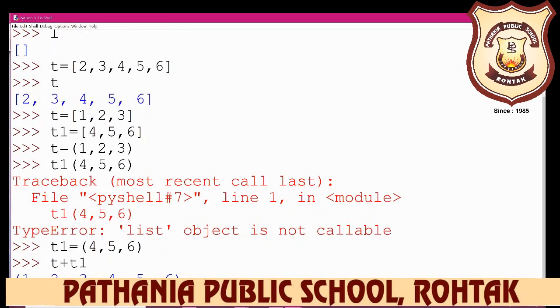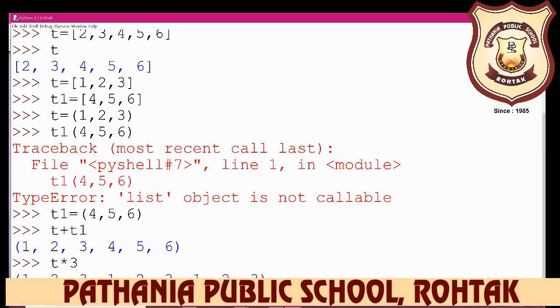For combining, you just write t plus t1. So what is the answer? You see here, two tuples are joined here. And next, before slicing, we also use the replicating operator, the star operator. For example, t multiply 3. Here, this is not a multiplication operator, this is the replicating operator. So you can join and replicate, these are the tuple operators.